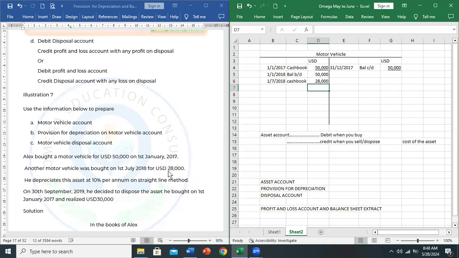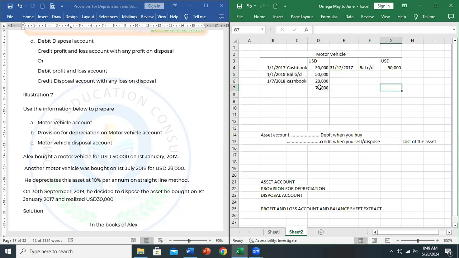There is no information to tell us that we sold any asset in 2018. So that is all to do in the year 2018. So we balance that year too and move to the next year, which will be 2019. So this is the information you have for 2018 to balance. So let's do the balancing. We have 50,000 plus 28,000. That is going to give us a total of 78,000.